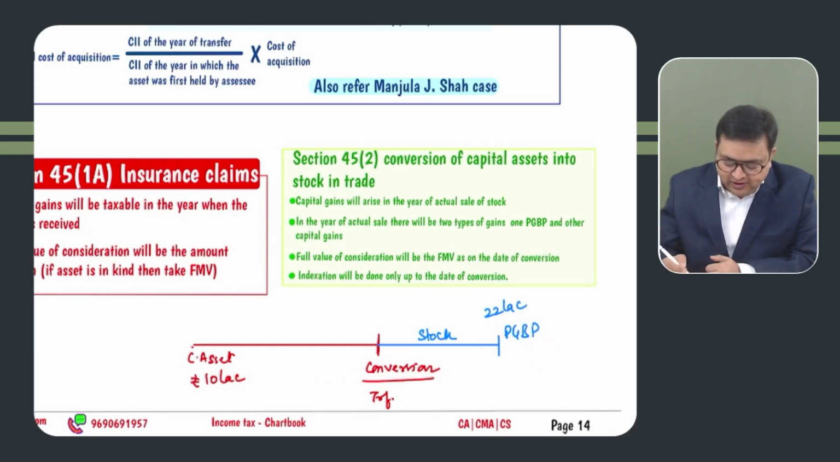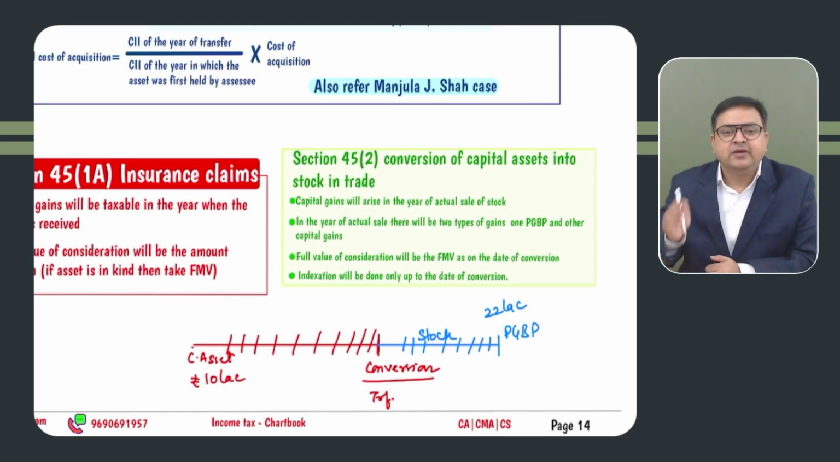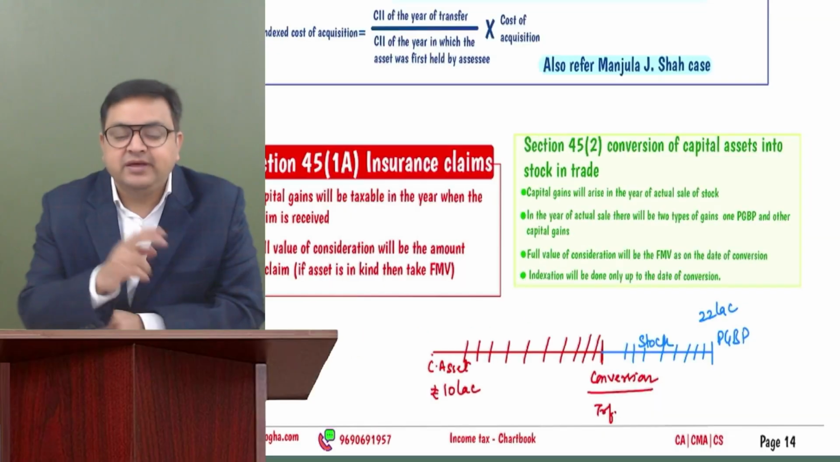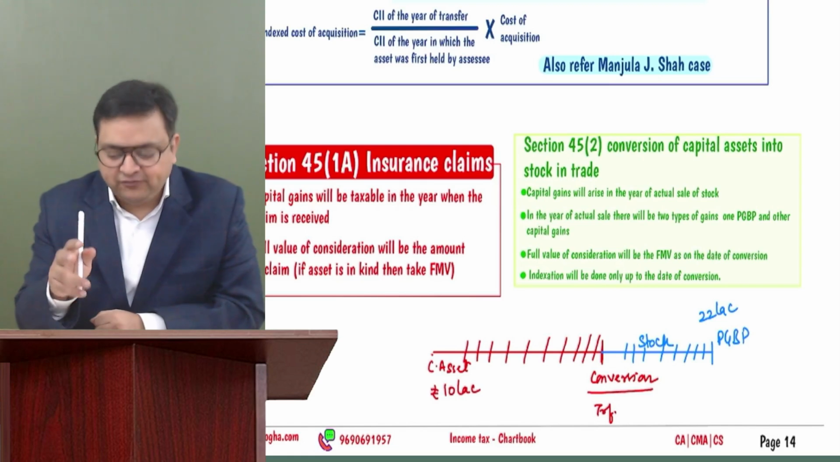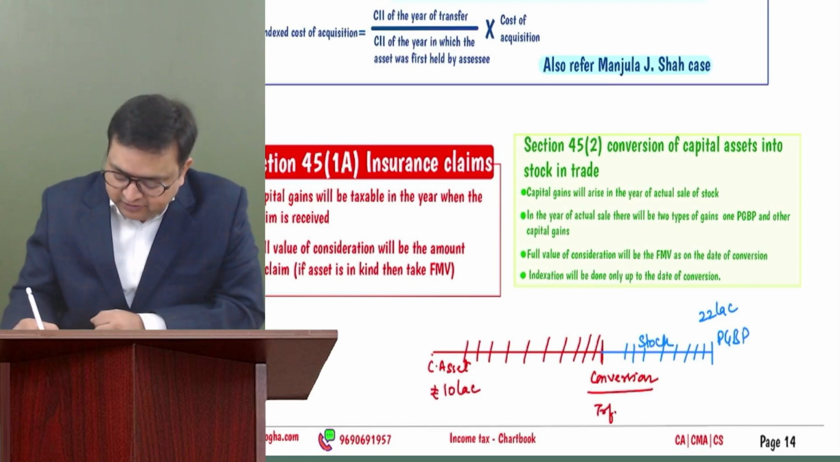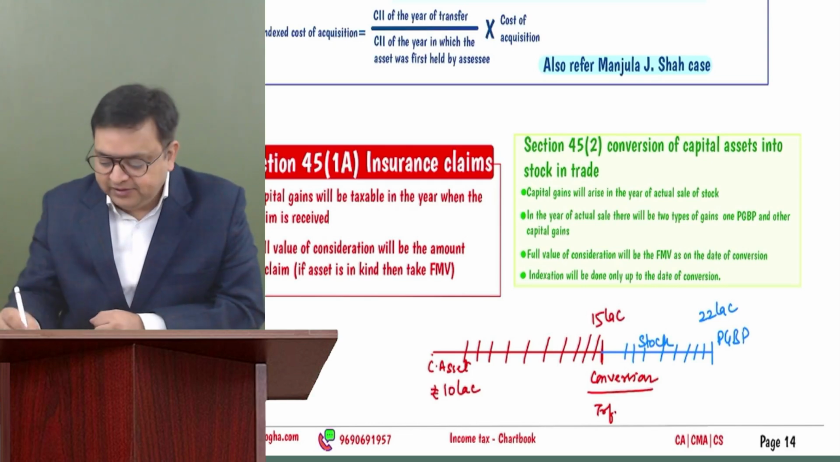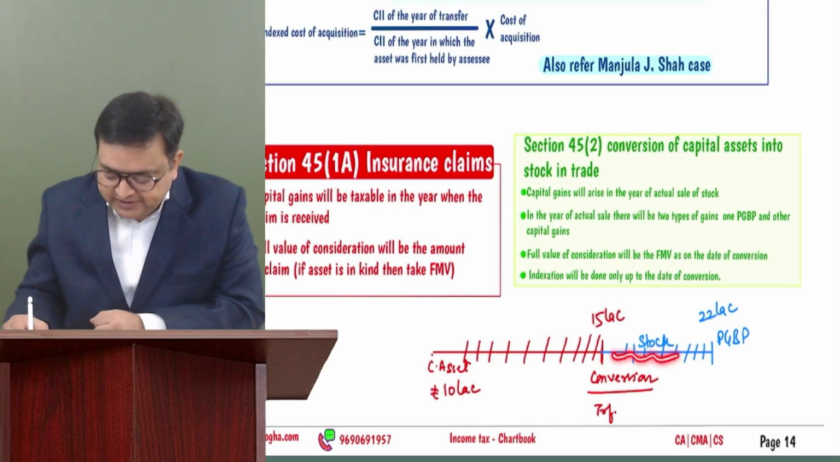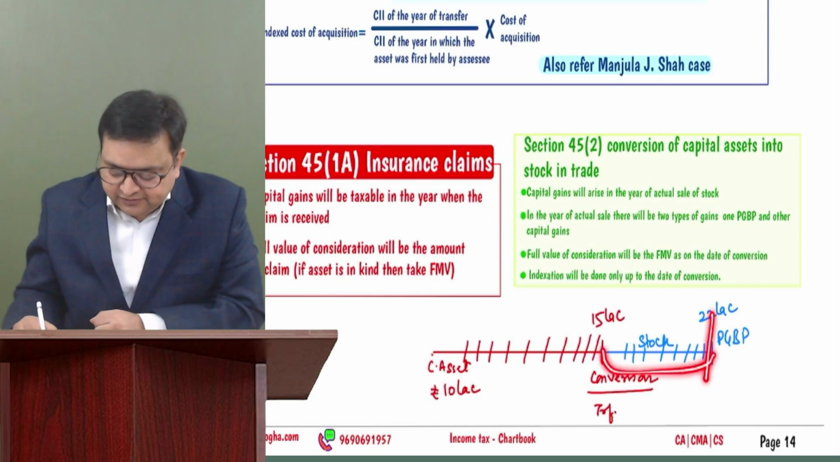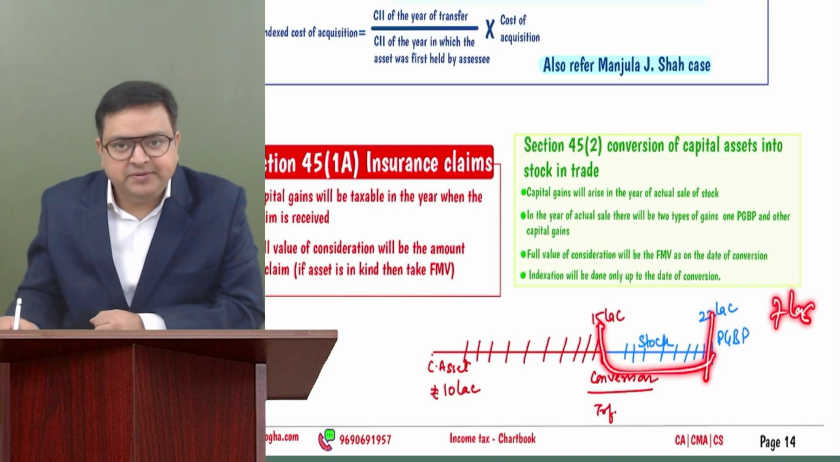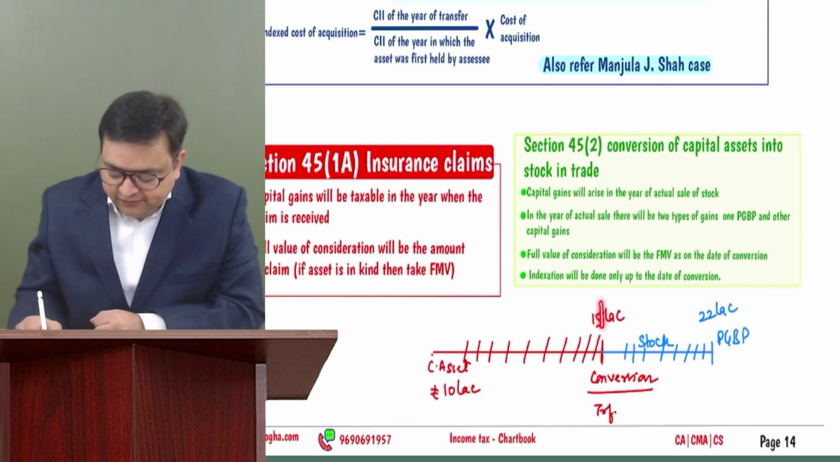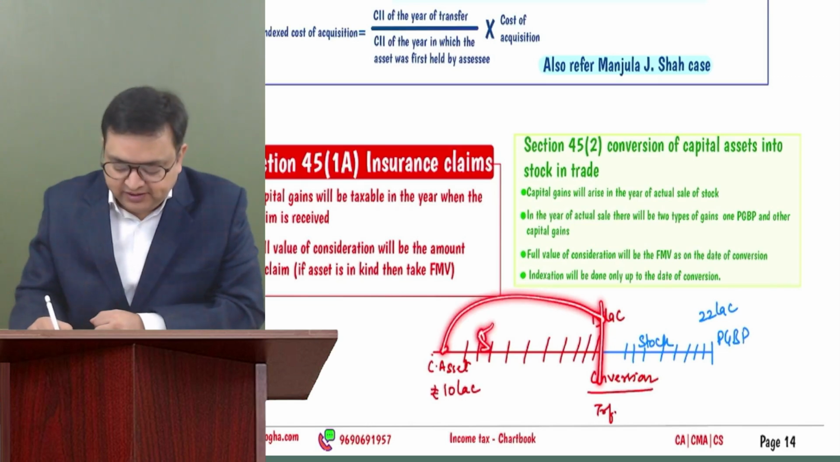The answer is no. You understand, the area up to the conversion date was capital gain, and after that it is stock in trade. This is PGBP. So what will be given to you in the question? You will be given the fair market value on the date of conversion. So let's say the fair market value on the date of conversion is 15 lakh. Correct? So how much would be the PGBP? This blue area would be PGBP: 22 minus 15, 7 lakh would be your PGBP income, and capital gain would be 15 minus 10, 5 lakh.